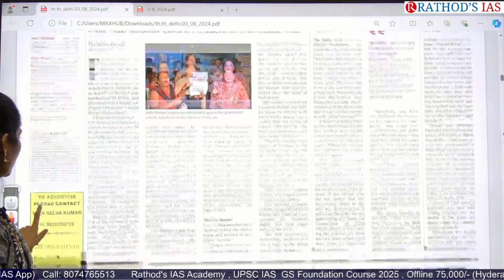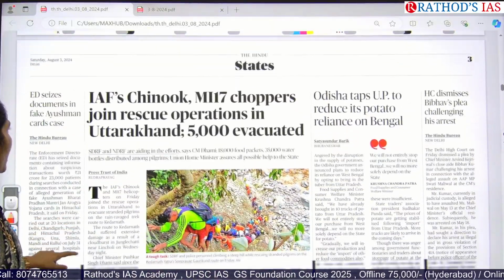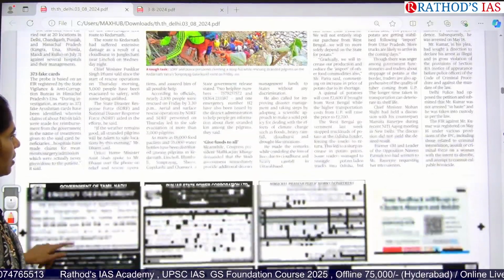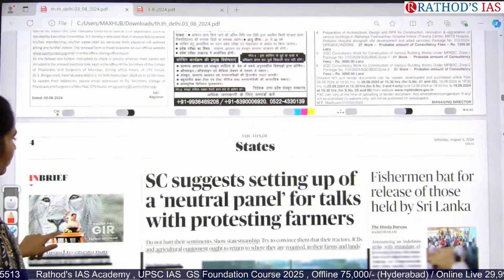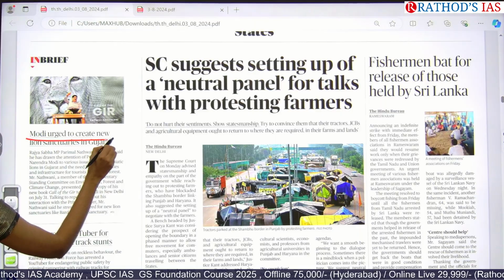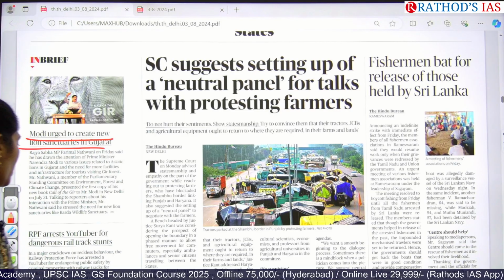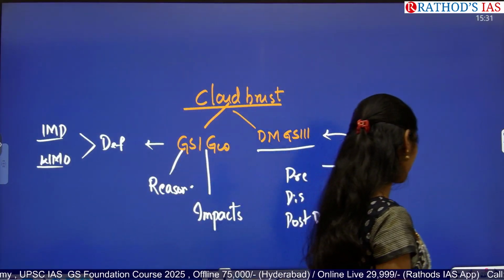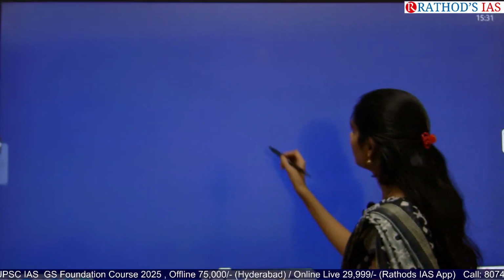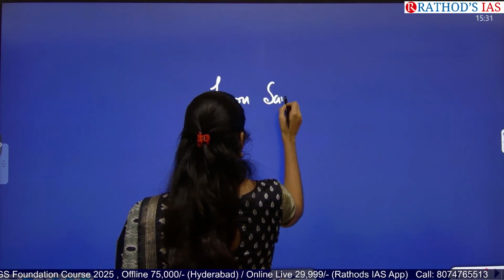In the city page, there is nothing much important. You can simply skip this page. And here, if you go on, in the states page, you can see one article: Modi urged to create new lion sanctuaries in Gujarat. So the lion is a top predator, right? It is talking about new lion sanctuaries.